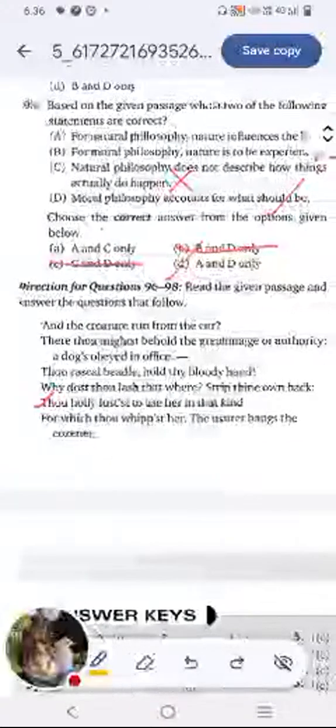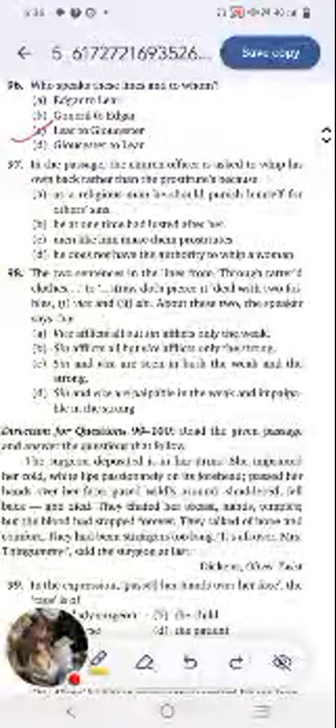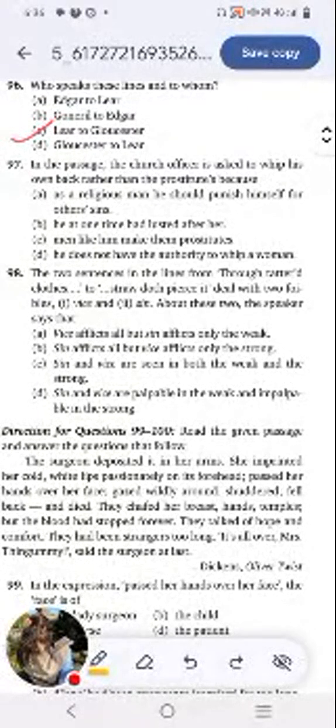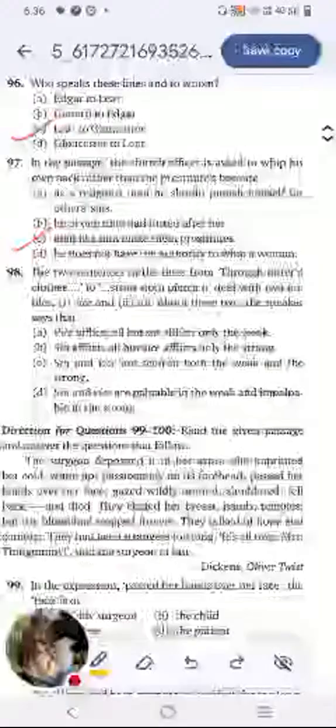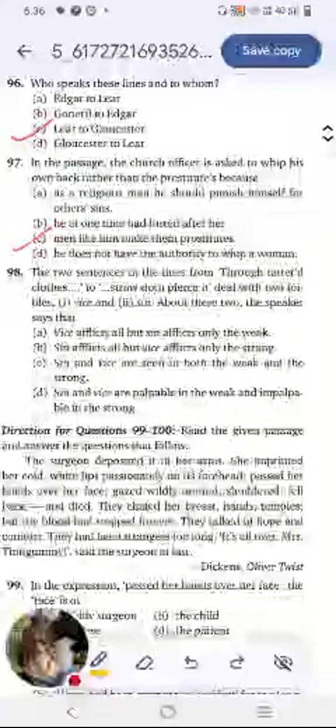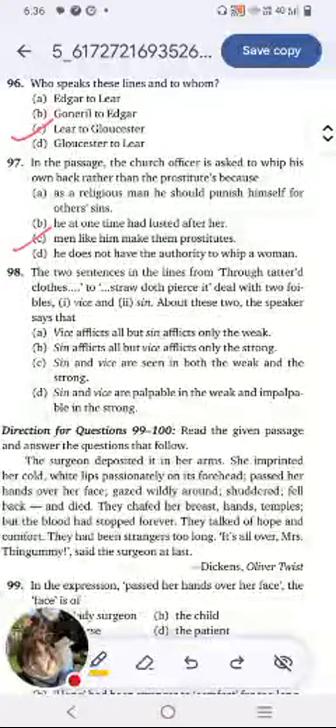What does that mean? It means that this person lusted after this woman, and it is men like them that make these women go into that trade. So option C is our answer: men like him make them prostitutes. So actually, who should be punished? It's not them. It's the people who are indirectly responsible for these kinds of punishments that should be whipped.